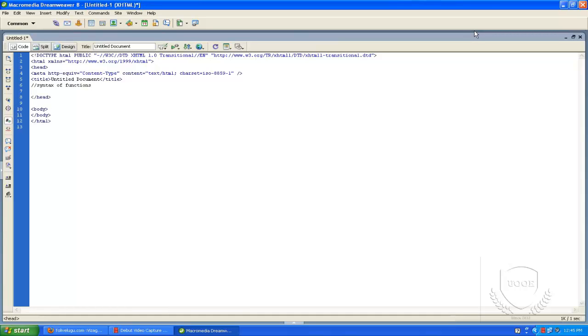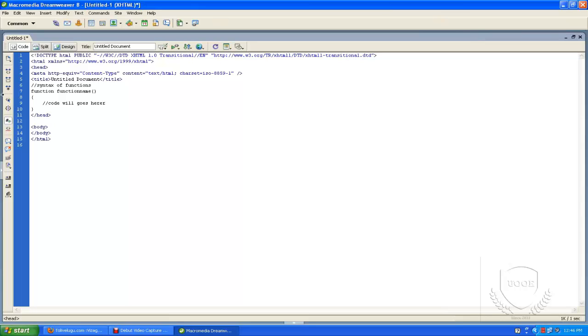The syntax of the function is: function, which is the keyword, then the function name with brackets, then an open brace and a close brace. Between them, the function code goes here. This is the syntax of the function.